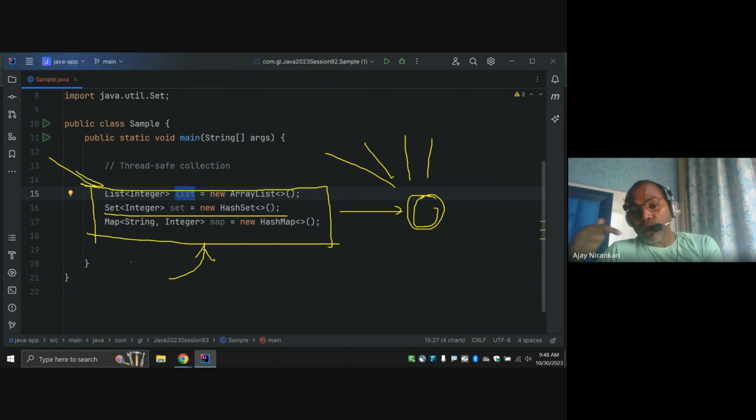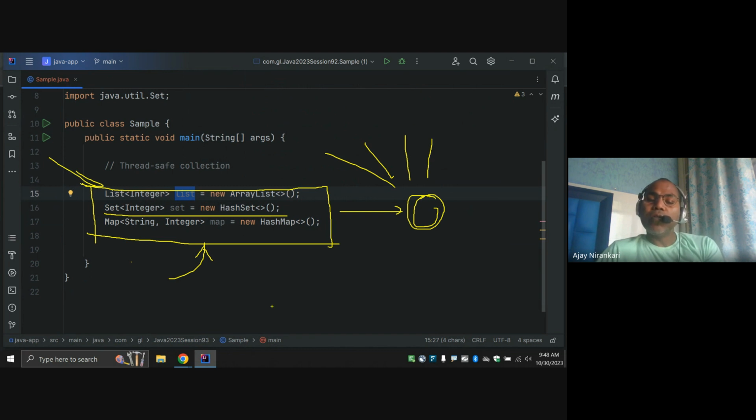But when you want to do some calculation in the list, set or map, and it is not done by only one thread but in a multi-threading environment, then we face some logical problem. You are getting data, but sometimes the correct value, sometimes an incorrect value.